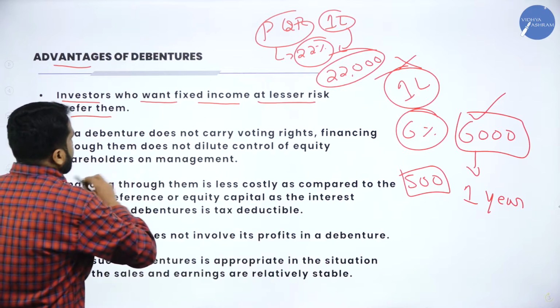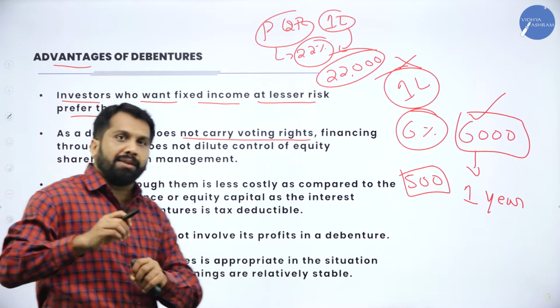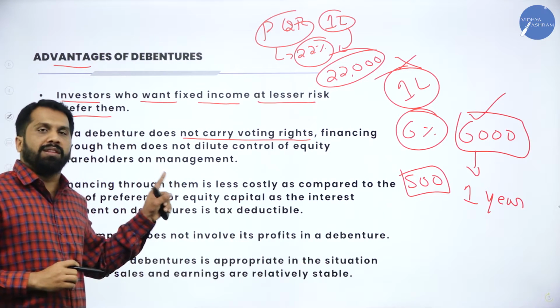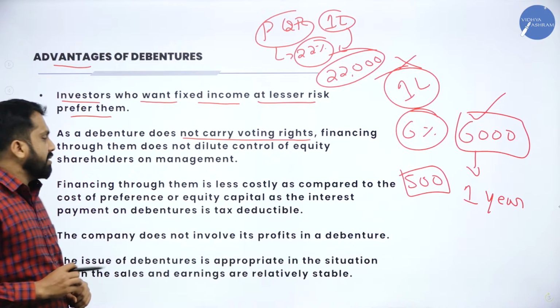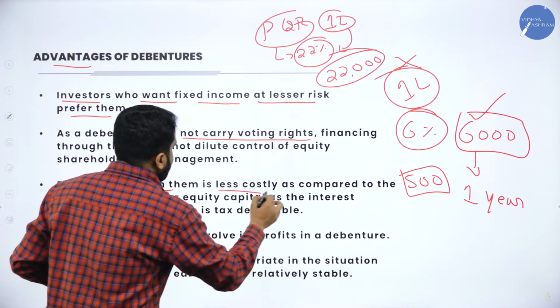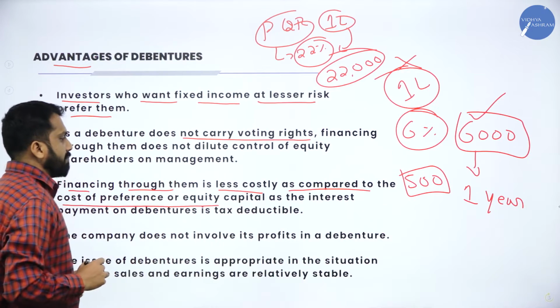Now, a debenture does not carry voting rights. If you are a shareholder, you will get voting rights. If you are a debenture holder, you will not get voting rights. Third one, financing through them is less costly as compared to the cost of preference and equity.